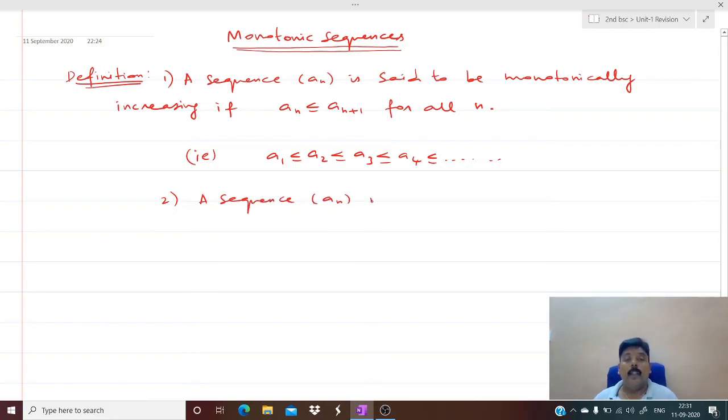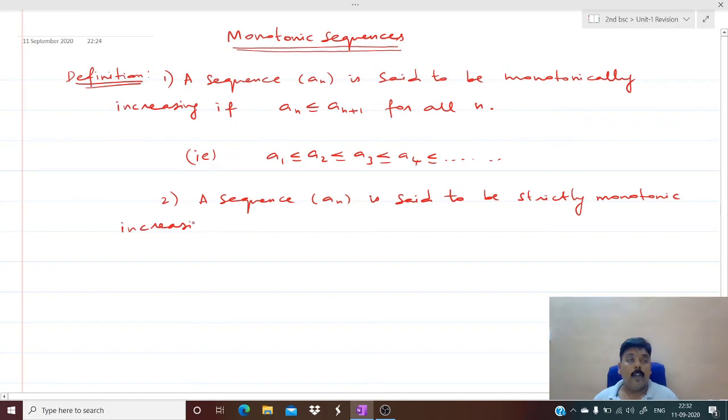A sequence a_n is said to be strictly monotonic increasing if a_n is less than a_(n+1) for all n.